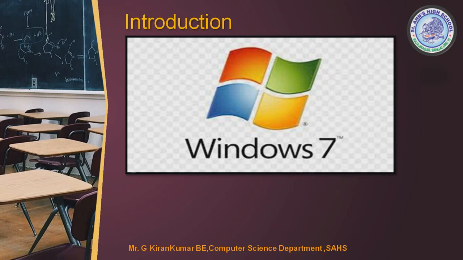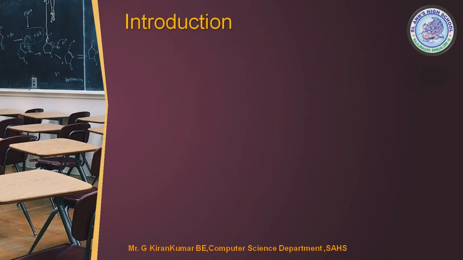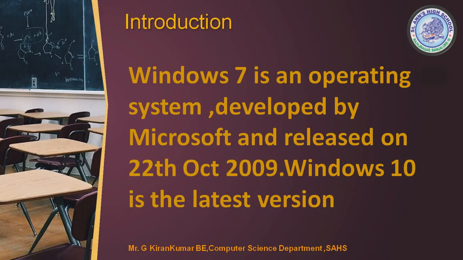As I told you, Windows 7 is an operating system. It was developed by Microsoft and released on 22nd October 2009. The latest version we have talked about is Windows 10. This is what I explained previously. This is the exact definition or statement I can give you about Windows 7. I wanted to show you this on the board, so I have shown you this.